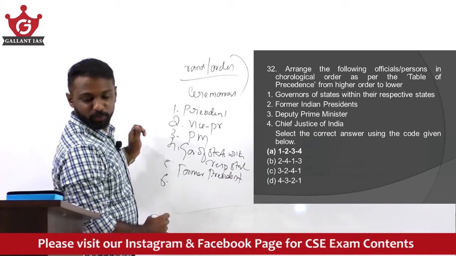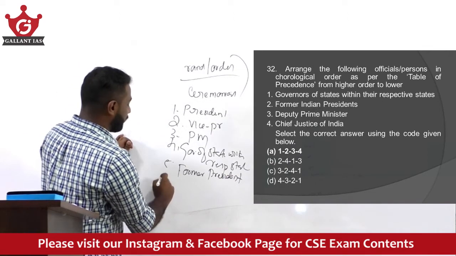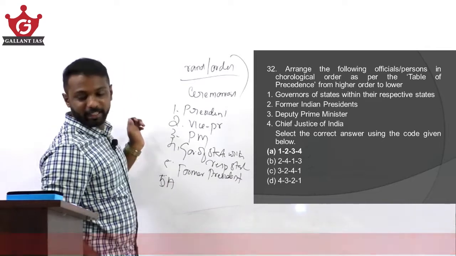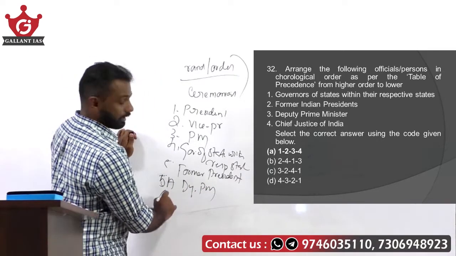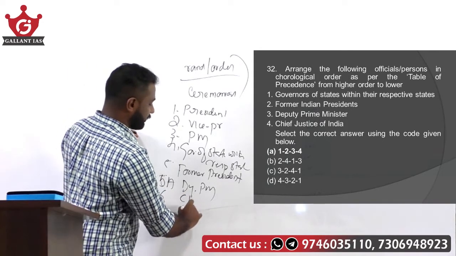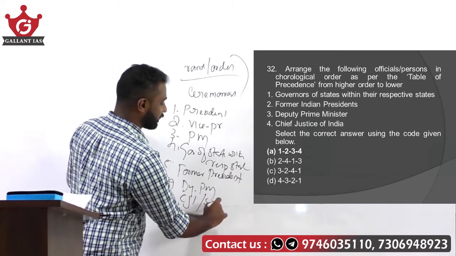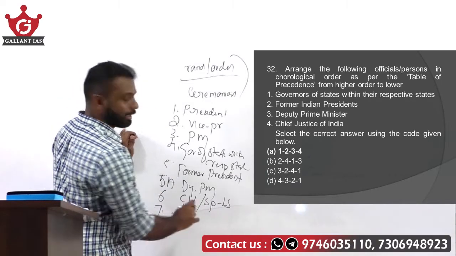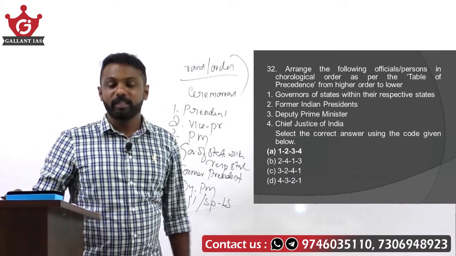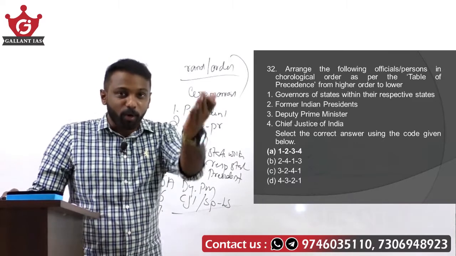After 5 it is 5A. The 5A rank goes to the Deputy Prime Minister. Next, the sixth rank goes to the Chief Justice of India and the Speaker of Lok Sabha. The seventh rank goes to many persons like Cabinet Ministers of the Union and Chief Ministers of States. Likewise, many orders are given.